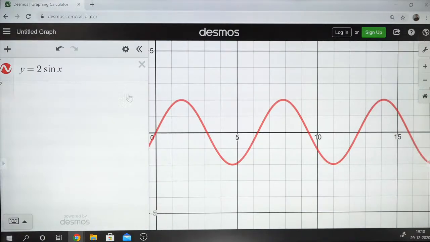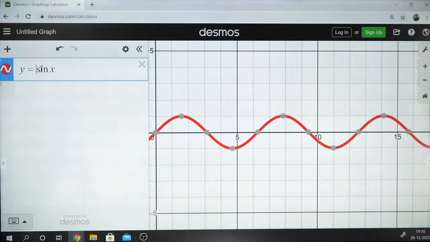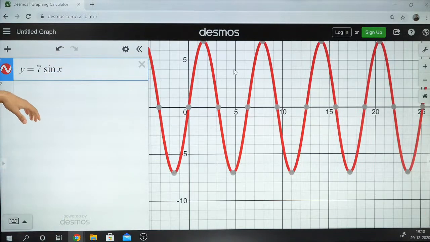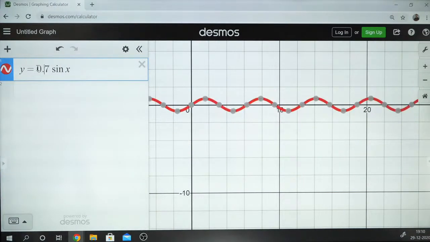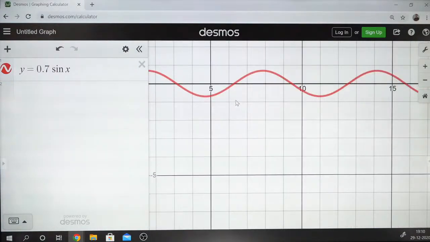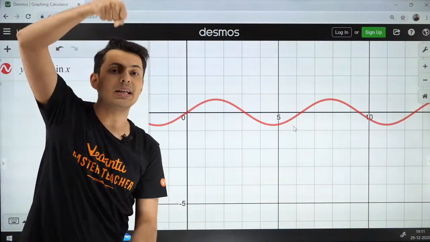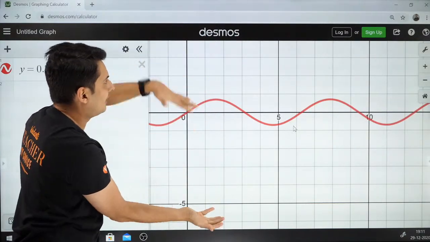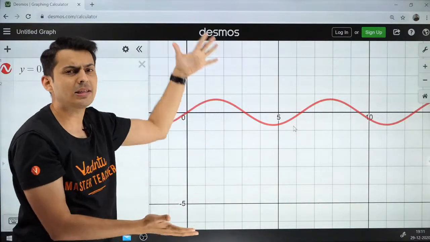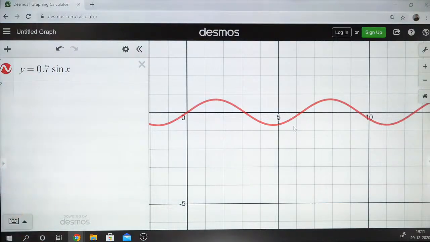Now, if instead of 2, I make it, let's say, 3, it will elongate even further. If I make it something like 7, it will elongate even further in the y-axis. If I make it something like 0.7, then it will become very small. So basically, this number over here, what does it do? It changes the amplitude. Amplitude is how much you go on either side, up and down. That maximum extent that you go is called the amplitude. So the amplitude can be changed by changing this number.